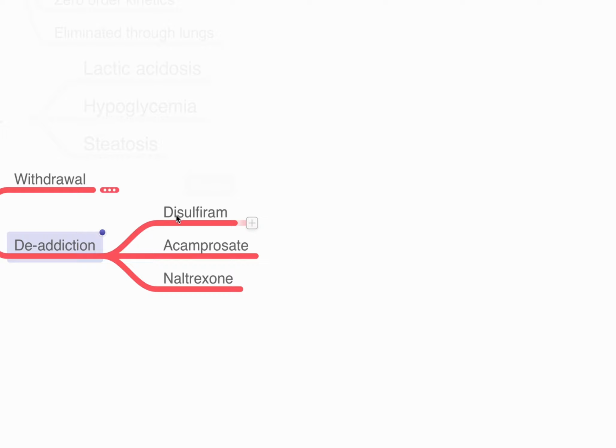Now, this could be serious if the patient consumes too much alcohol. It's usually given for those well-motivated patients who want to cut down alcohol. Taking a little bit of alcohol causes all these unpleasant side effects that results in patients slowly associating alcohol with the unpleasant effects rather than the euphoric effects of alcohol. Acamprosate and naltrexone are also found to reduce the relapse rates in patients who are trying to have de-addiction therapy.